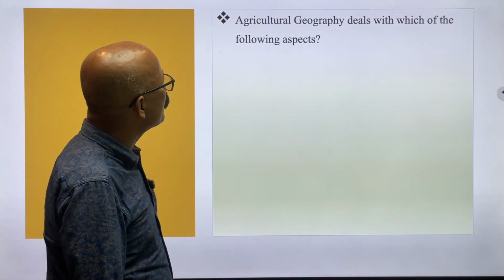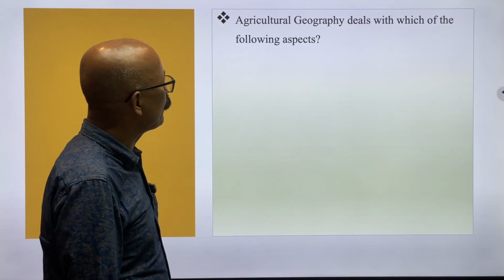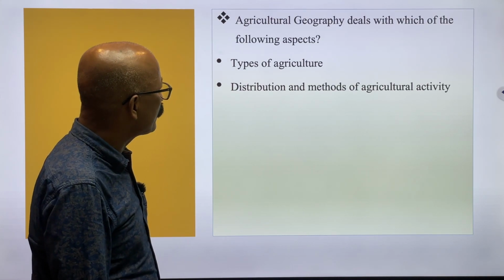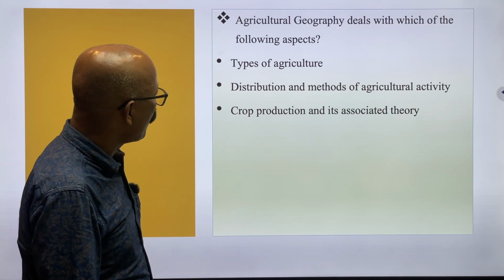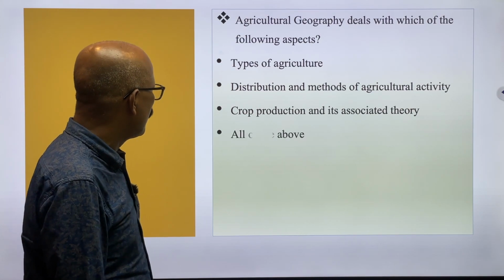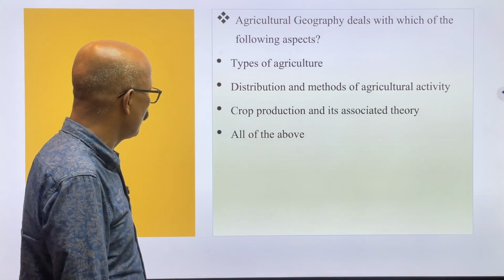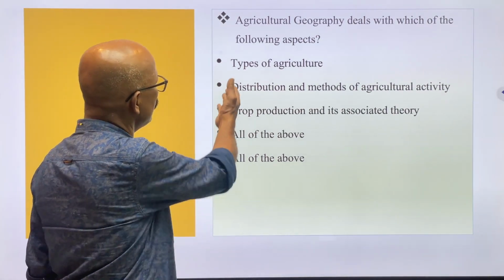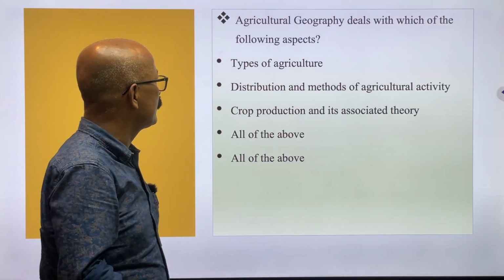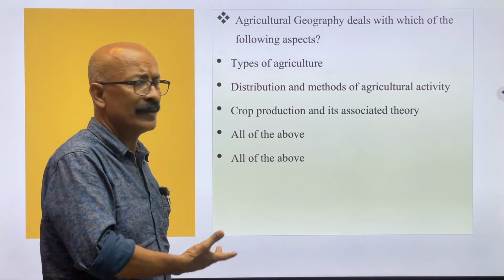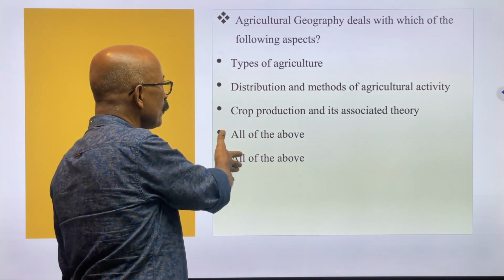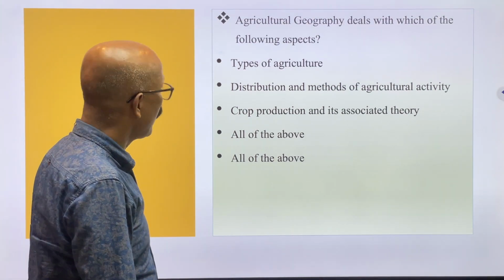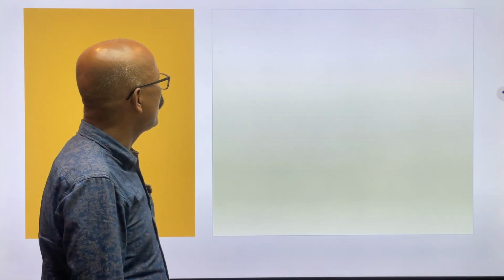Agricultural geography deals with which of the following aspects? Types of agriculture, distribution and methods of agricultural activity, crop production and its associated theory, or all of these. Definitely the answer will be all of these, because if we study agricultural geography, we will learn the different types of agriculture, the distribution, and so on. It also studies production and associated theories regarding agriculture. So the answer will be all of the above.